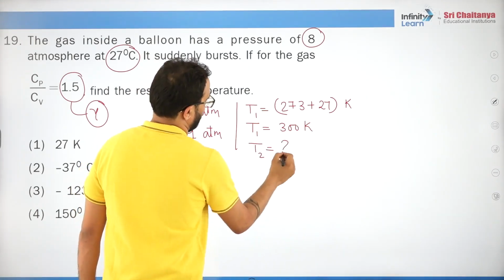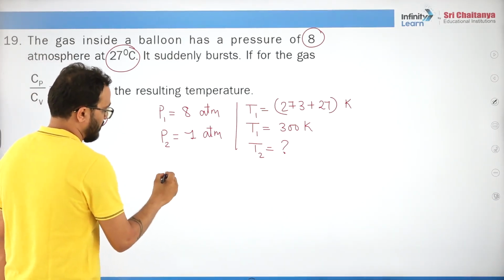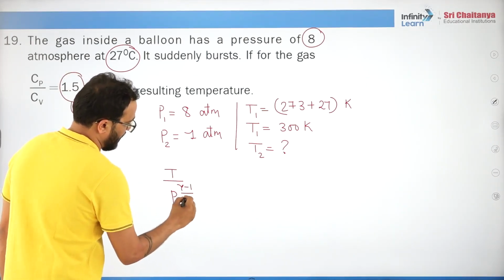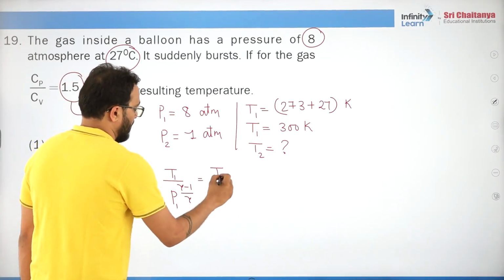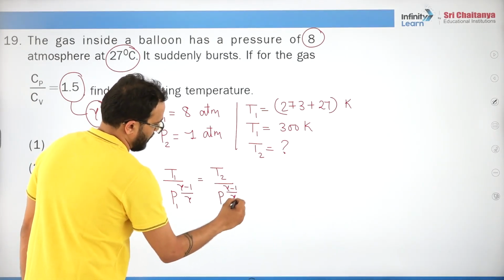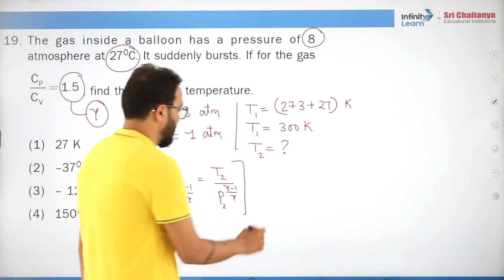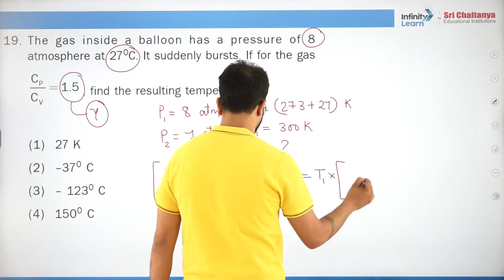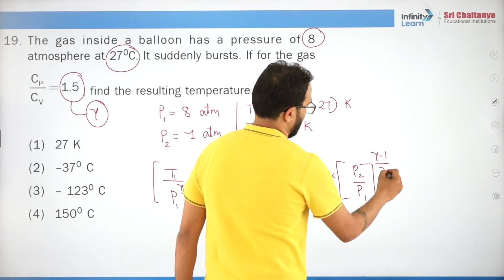What we need is T2. Am I correct? Right. So it's an adiabatic process. If you remember the formula, T1 by P1 to the power gamma minus 1 upon gamma is equal to T2 by P2 to the power gamma minus 1 upon gamma. This is the formula that we will use. So we will simply say, what is T2? T2 is T1 into P2 by P1 to the power gamma minus 1 by gamma.